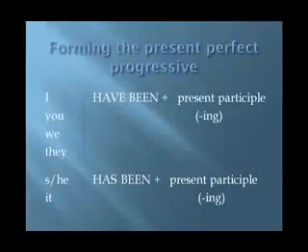Forming the present perfect progressive is not difficult. You need 2 helping verbs, have been or has been, followed by the present participle, a verb in the ing. Let's give you some practice doing this.